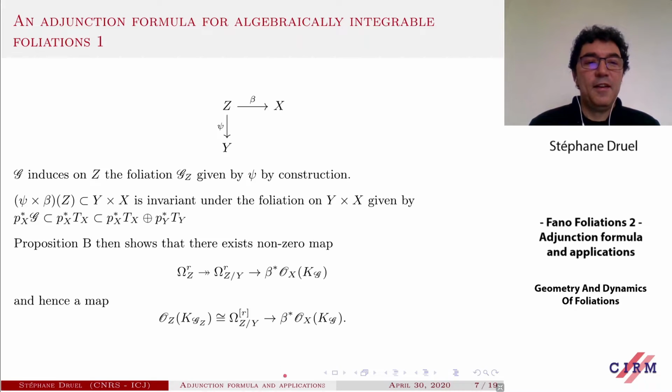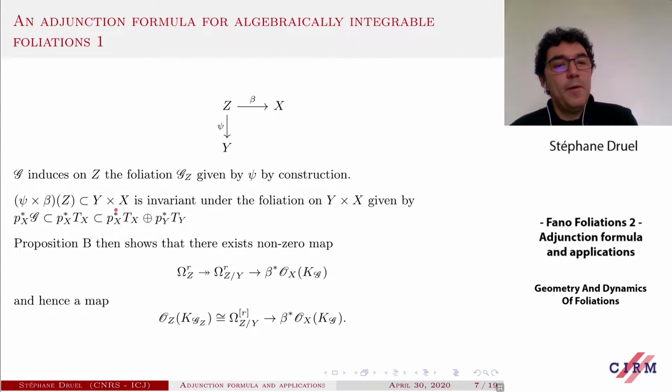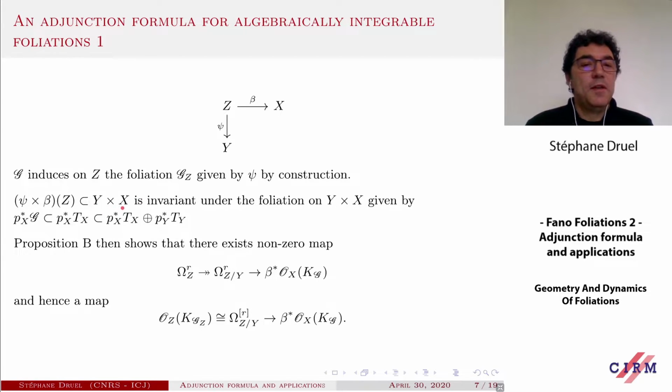But now, again, look at this image of Z and psi times beta, so the universal family contained in a product of Y and Z and X, and observe that this is invariant under the foliation that is obtained as follows. So you see Y times X as copies of X, parameterized by Y, and you just copy your foliation G in all the copies of X.